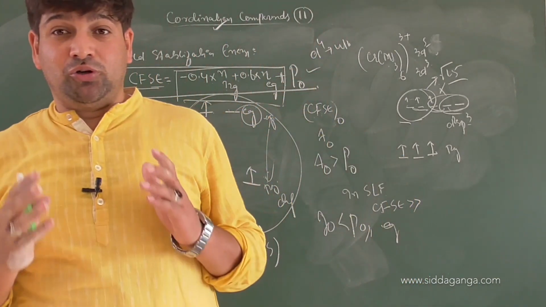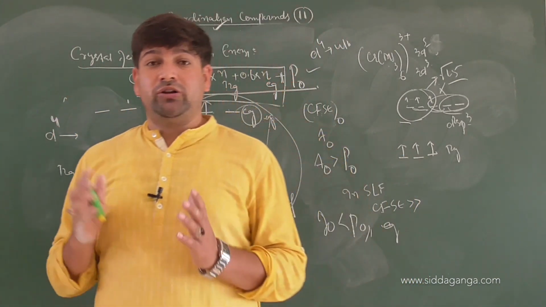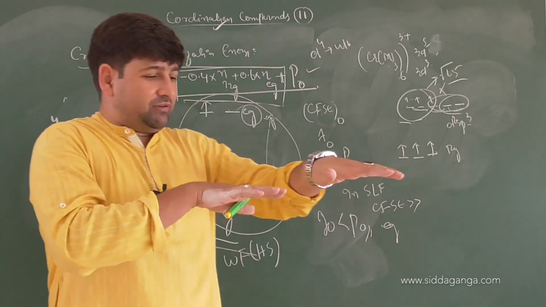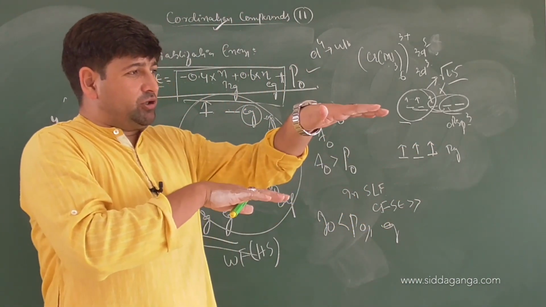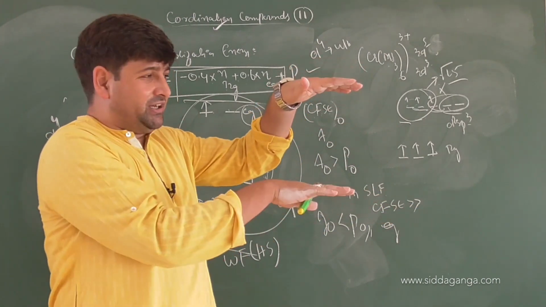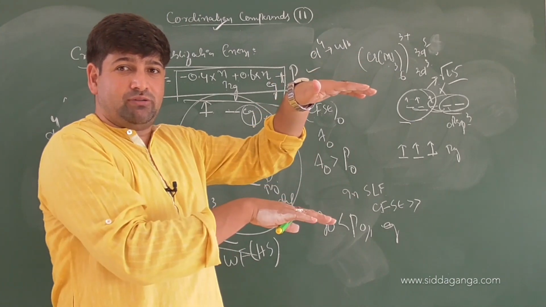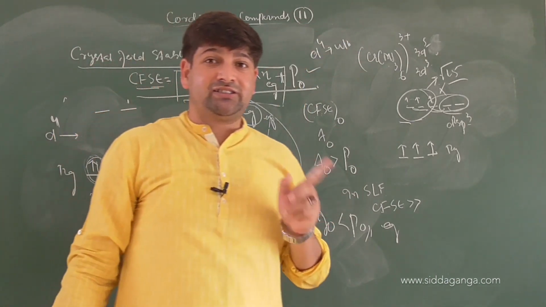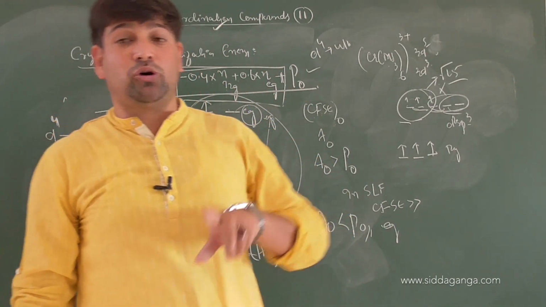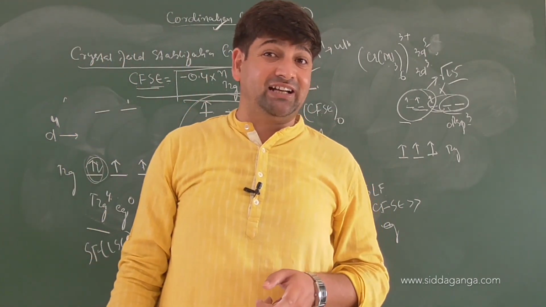This is how splitting occurs in which field? Octahedral field. In an octahedral field, when the ligands are coming, lifting of degeneracy will first occur. Whatever the energy was there, the energy of the orbitals will rise. Then the orbitals will be split into 2 sets, t2g and eg. The t2g will be more stable than eg, and the stability of the t2g set is by the value of 0.4 of the octahedral splitting, that is delta o.